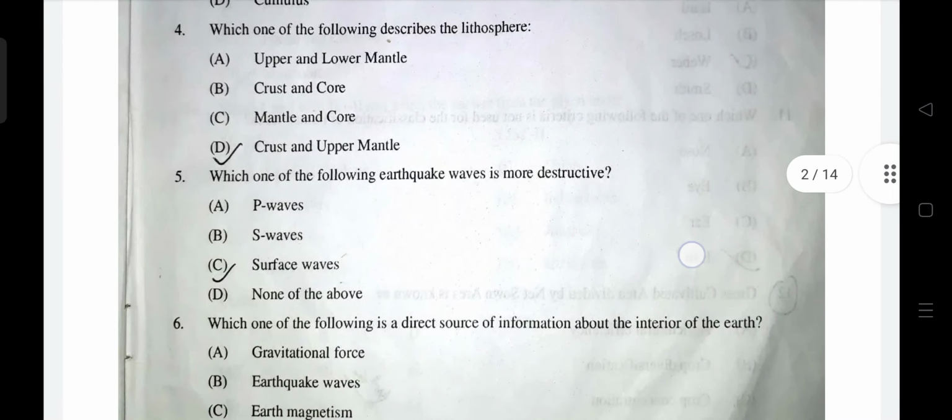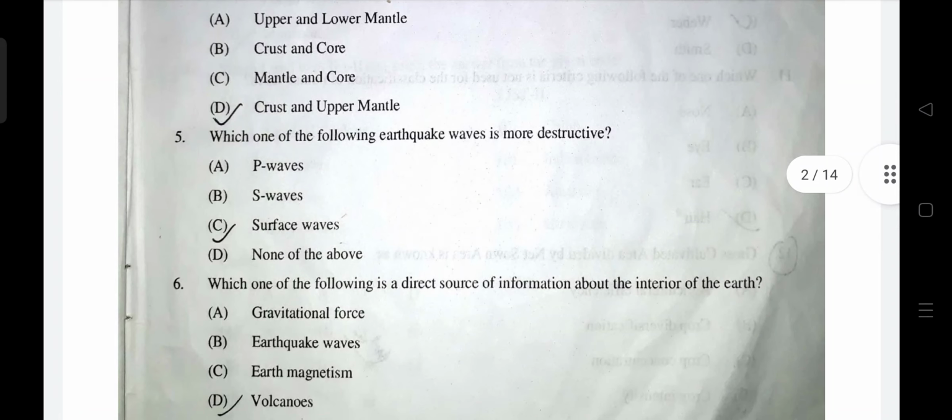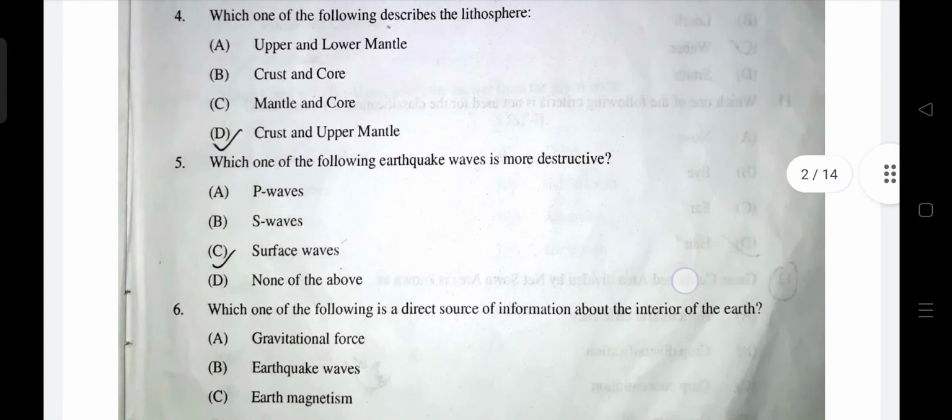Okay, which of the following waves is most destructive? Surface waves are the most destructive waves because they are near the surface, not deep ones like P and S waves. Which of the following is a direct source of information about the interior of the earth? Okay, so D, volcano is correct. Volcanoes are a direct source.